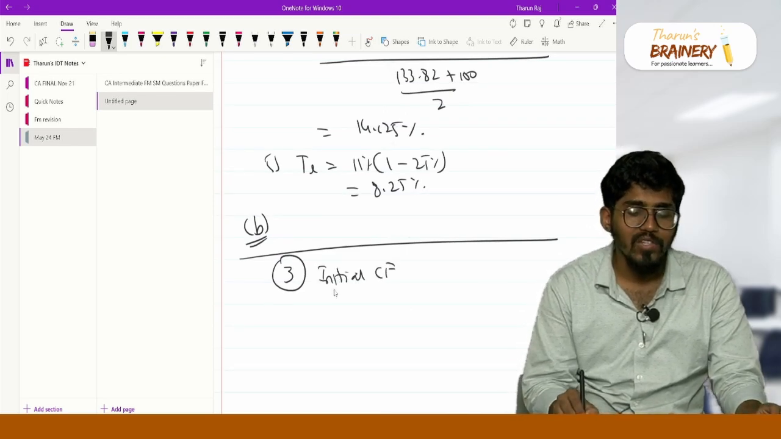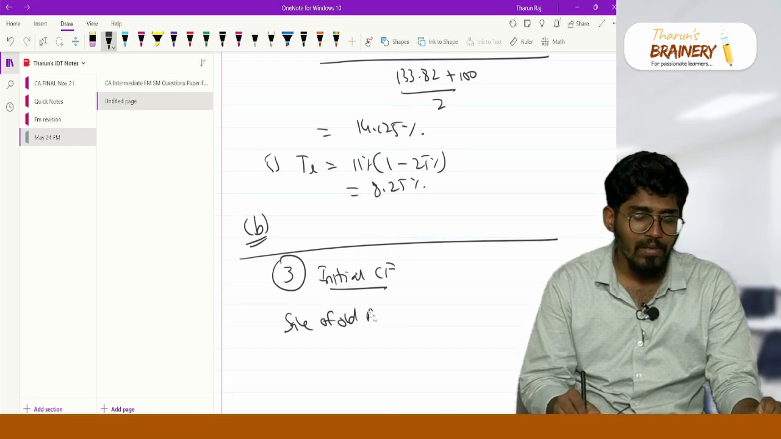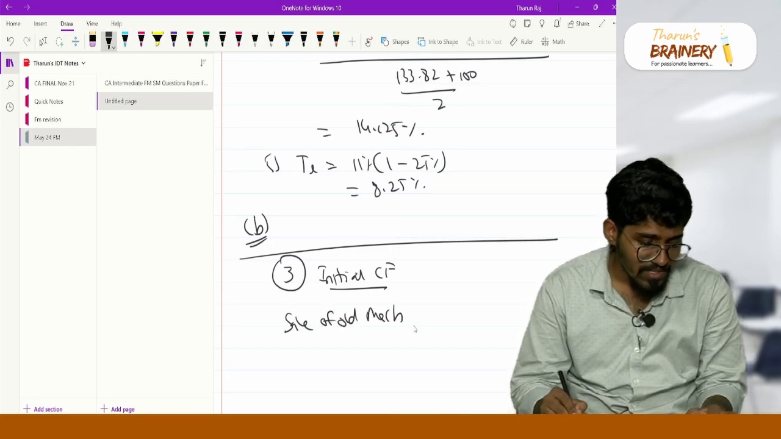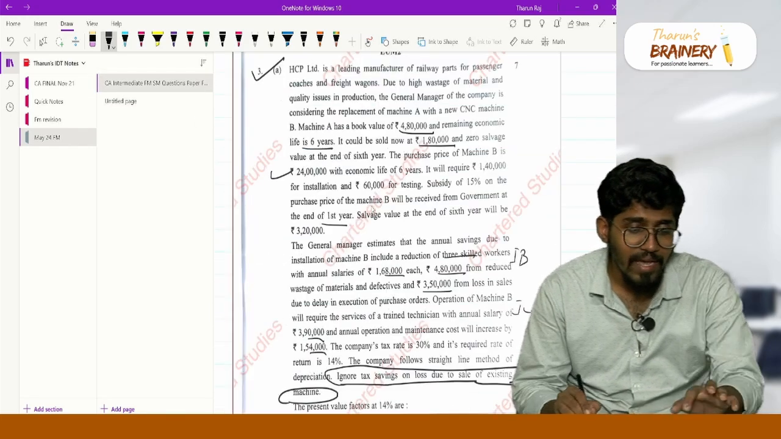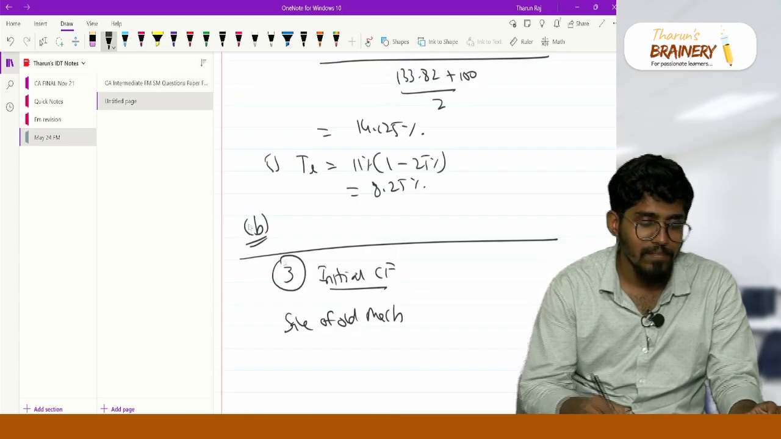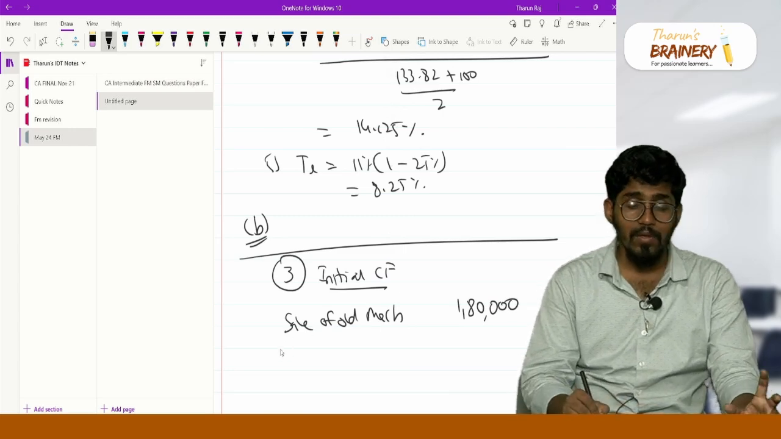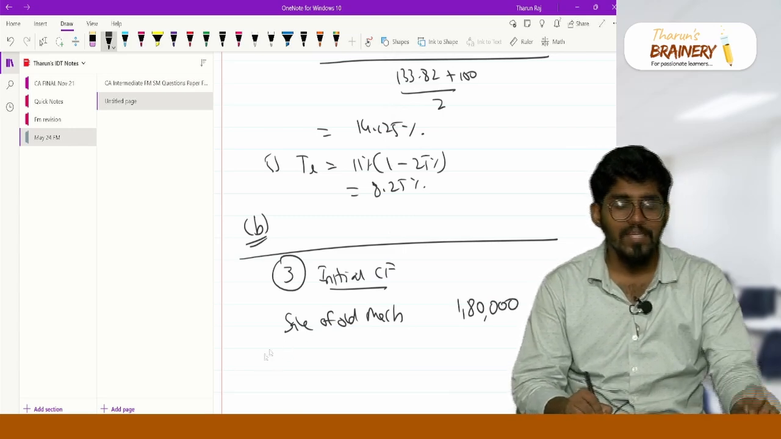Okay, step 1, initial cash flow. Initially you will receive the cash flow, which is the sale of old machinery. That old machinery can be sold at 1,80,000. So 1,80,000 is your inflow, and that is the reason I'm writing it as positive.